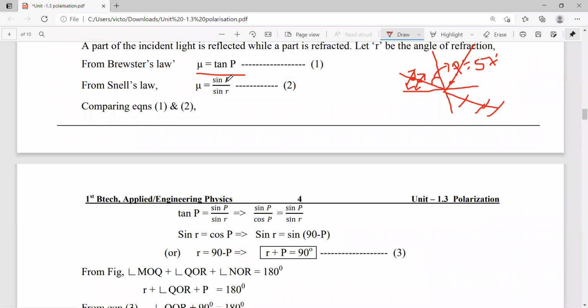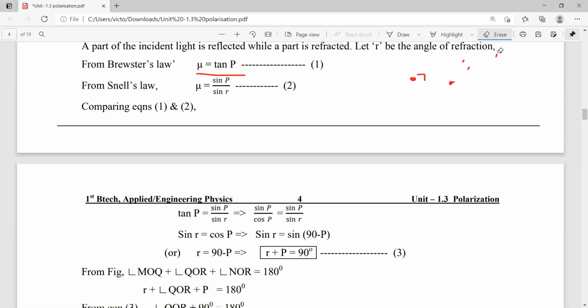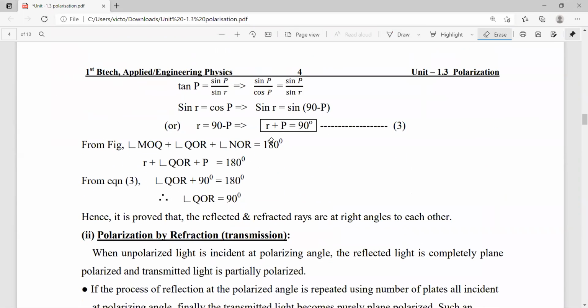Now by equating these two equations, tan P is equal to sin P by sin r. What is the formula for tan P? Tan P is sin P by cos P, which is equal to, according to Snell's law, sin P by sin r.